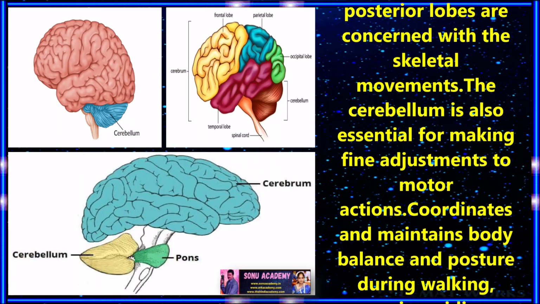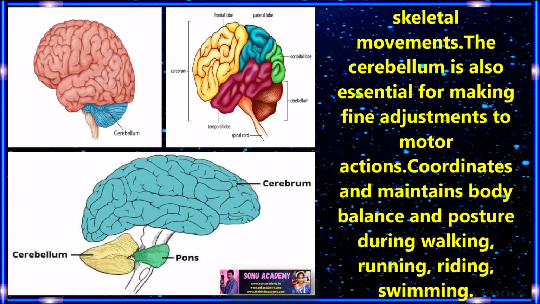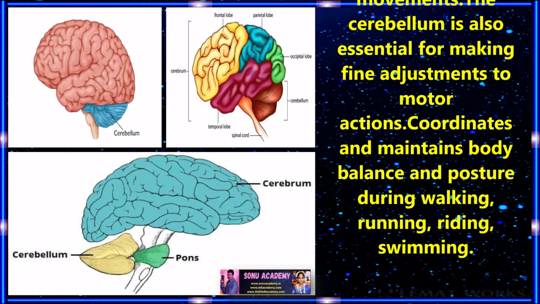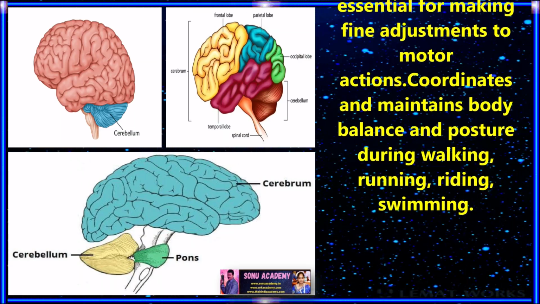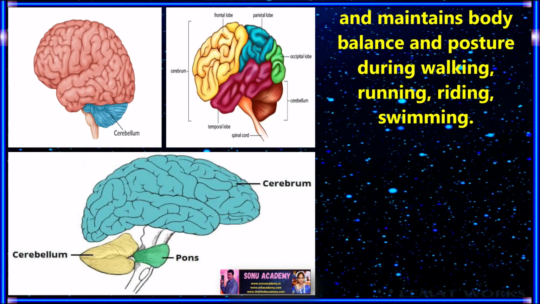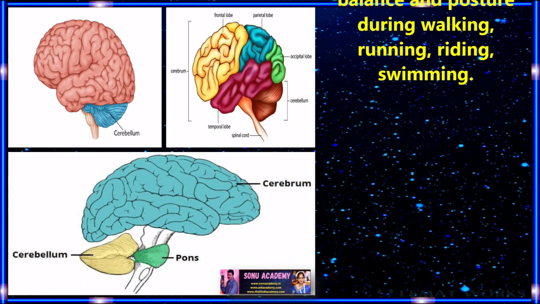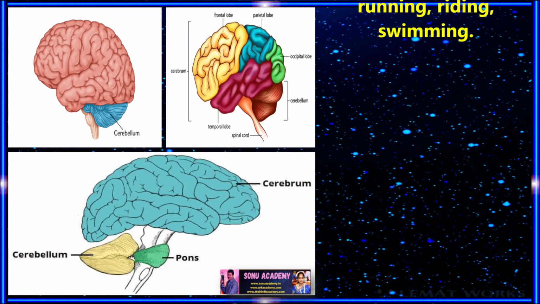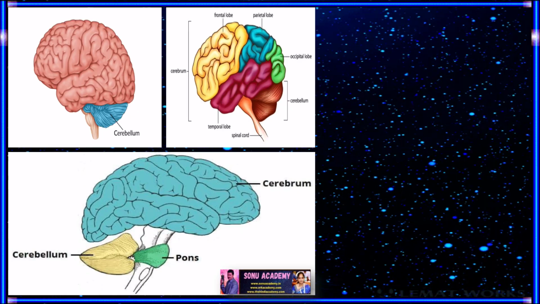Both anterior and posterior lobes are connected with the skeletal movements. The cerebellum is also essential for making fine adjustments to motor actions. Mainly, it coordinates and maintains body balance and posture during walking, running, riding, etc.